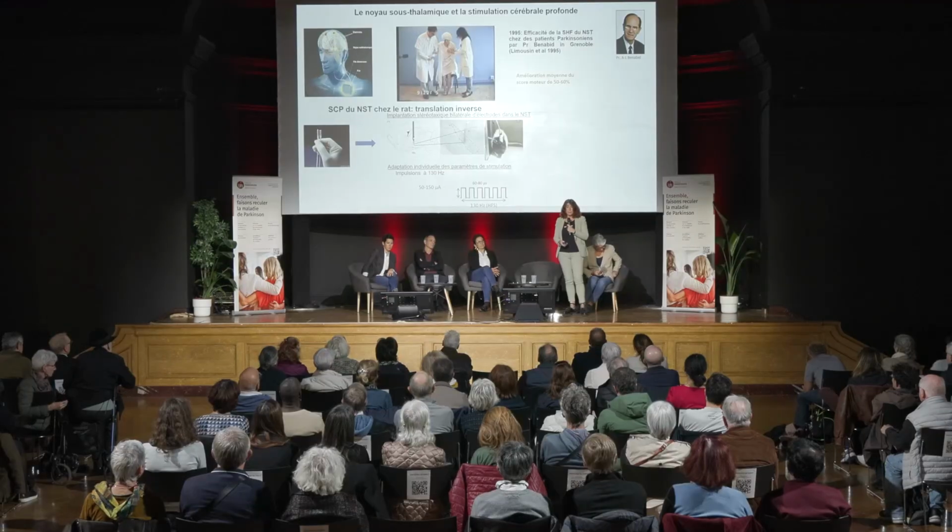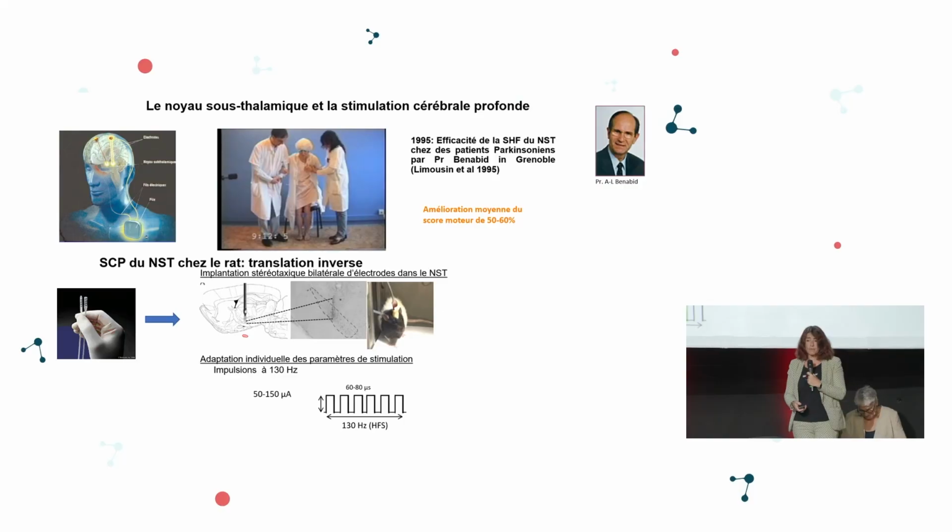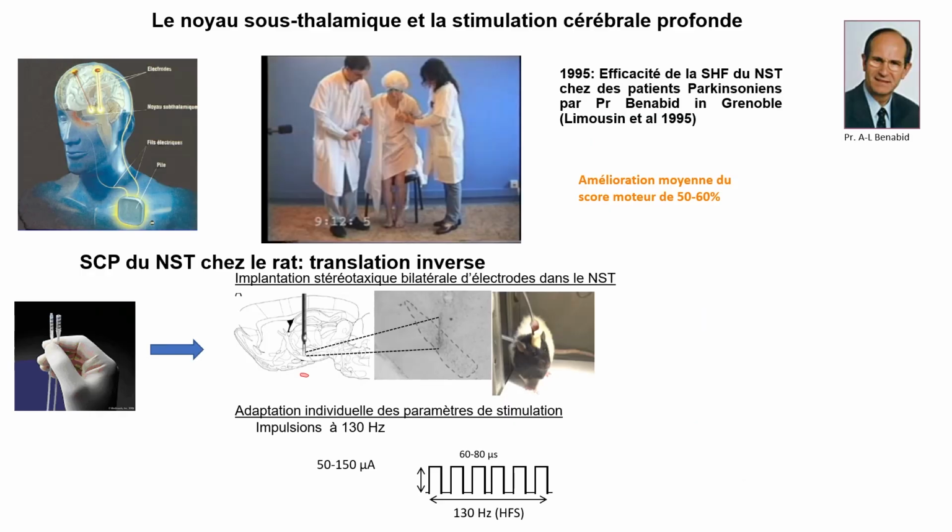It is a deep brain structure that we target with deep brain stimulation treatments when we're dealing with Parkinson patients. This was evidenced and published for the first time by the group of Professor Benabid in Grenoble. And they showed a very precise motor improvement in the patients. It was actually spectacular.